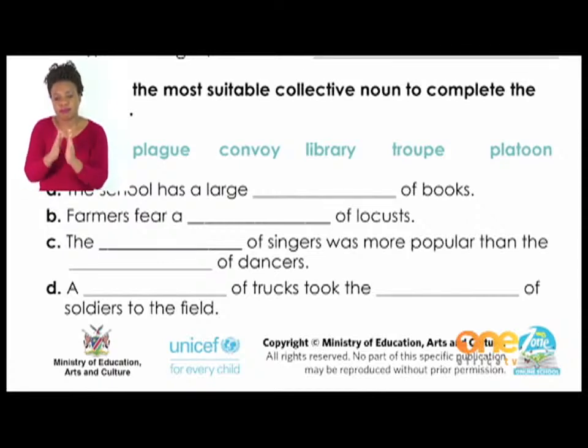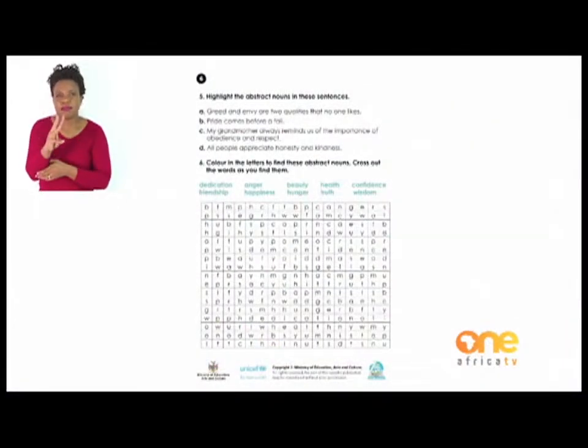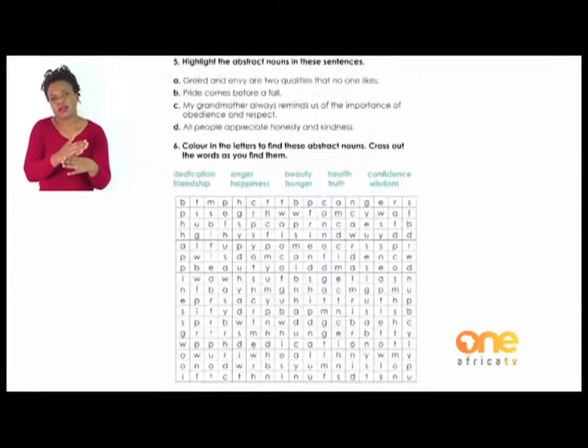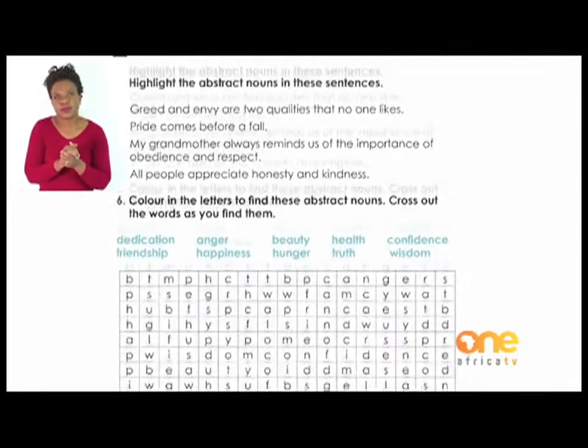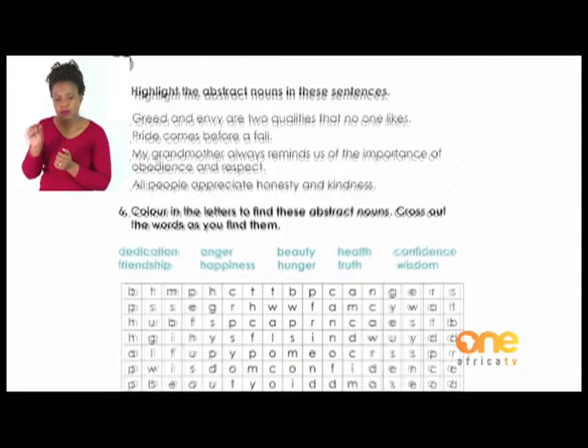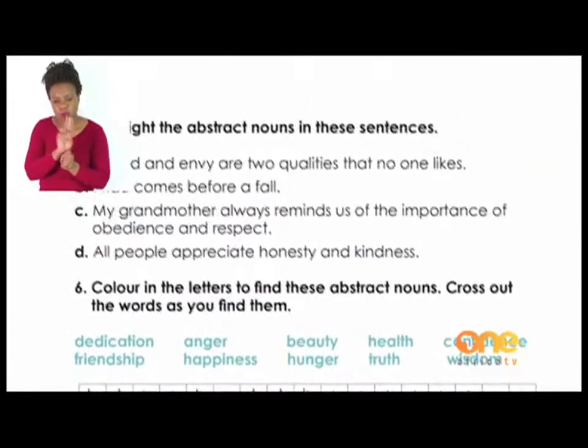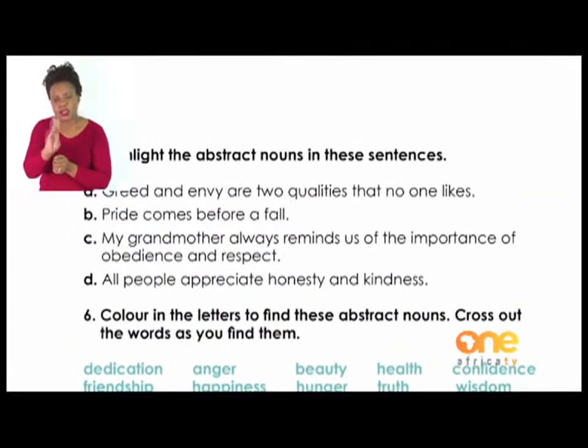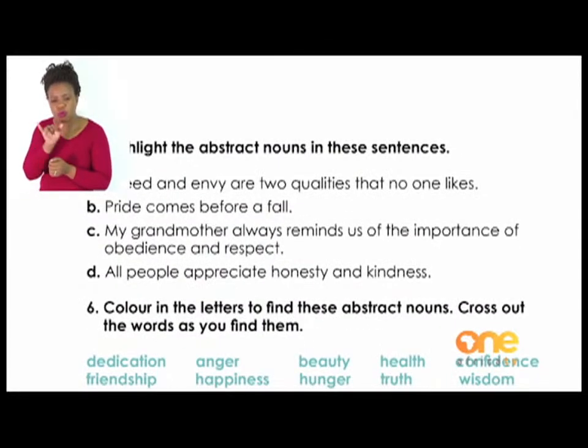Let's move on to page 6. Page 6 has two activities, which is 5 and 6. Now, let us begin with activity 5. Highlight the abstract nouns in these sentences. Right, remember what we explained on what abstract nouns are.